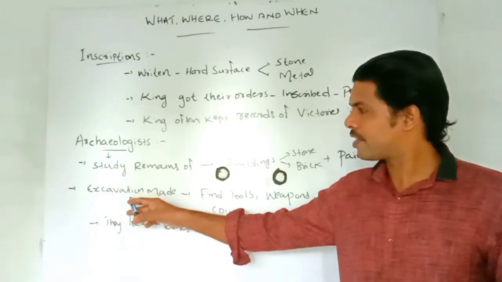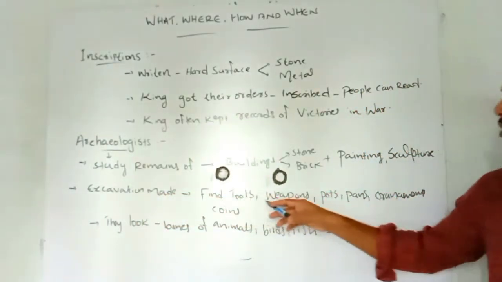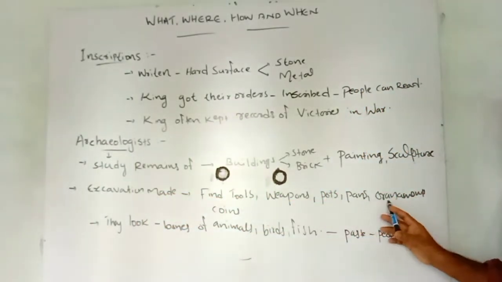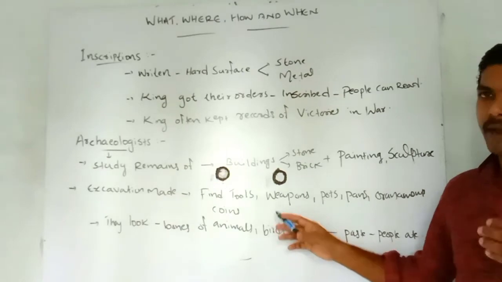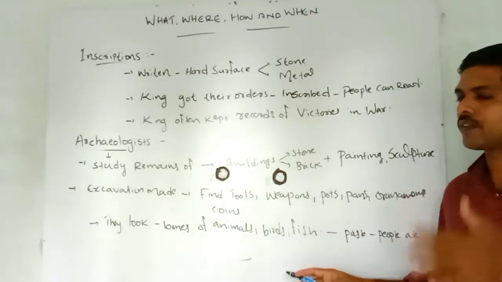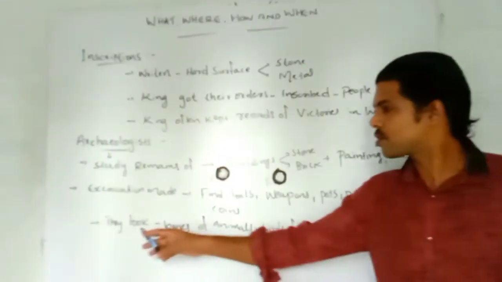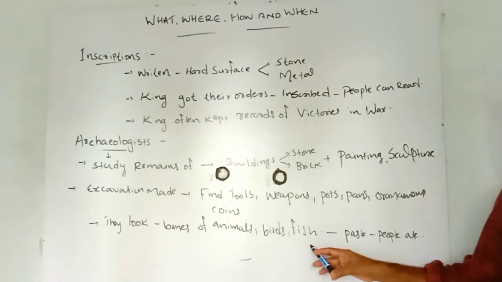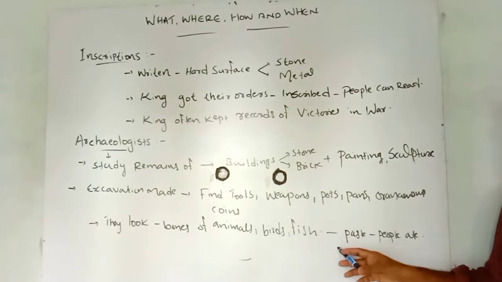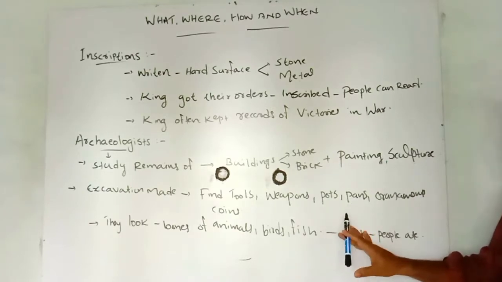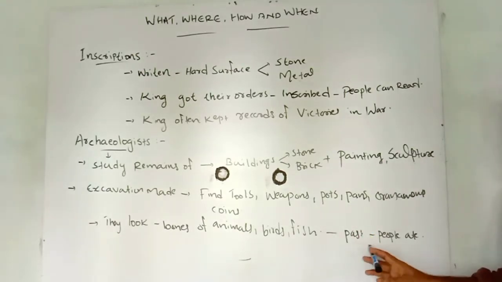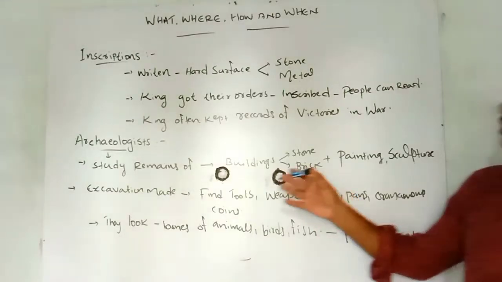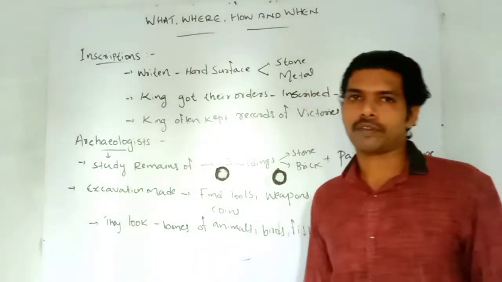After the excavation, if they find tools, weapons, pots, pans, ornaments and coins, they try to find out the history of that age. And lastly, they look at the bones of animals, birds and fish, and find out what people ate in the past. These are the roles of archaeologists in our history.